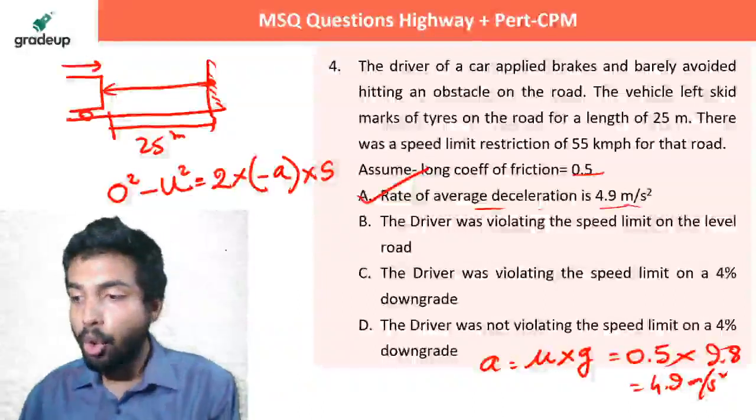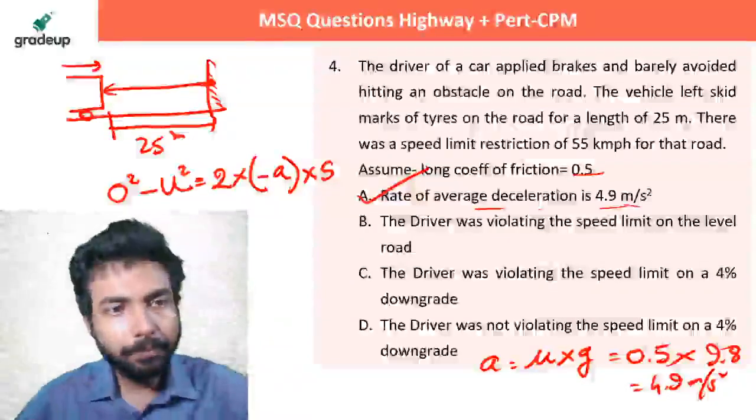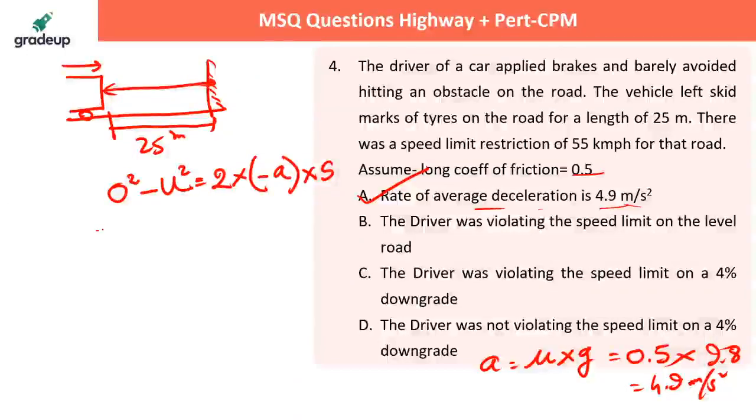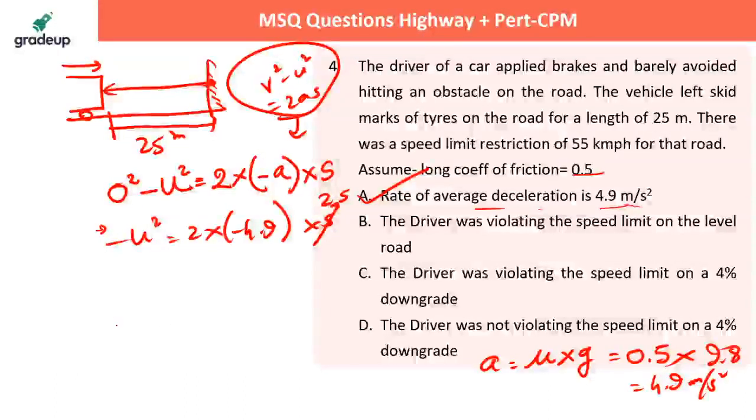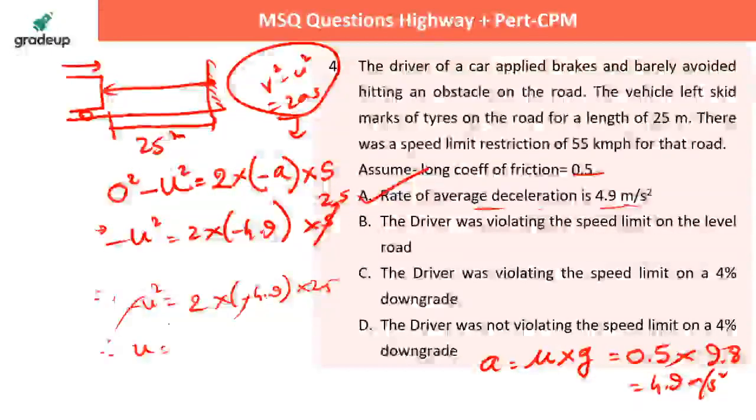Chalo. So Gopika is saying it's A, B, D. Let's check. So actually it is minus U square is equal to 2 into minus 4.9 into S. S is already known to you, 25 meter. Where is this velocity coming from? V square minus U square is equal to 2as, from here it is coming, right? So this minus U square you don't know. This was the initial velocity, that much you can get. So tell me what is U. Quickly let me know in the chat section.